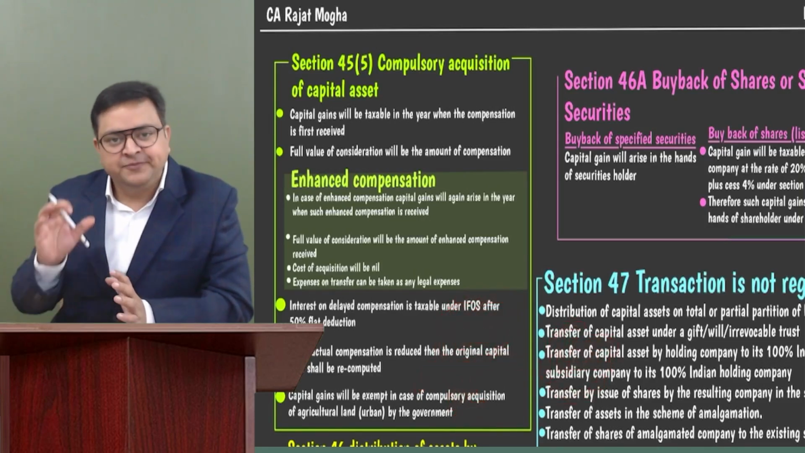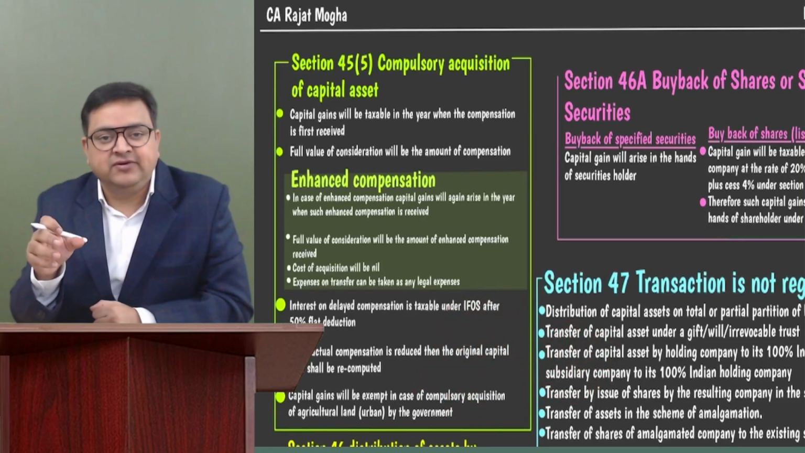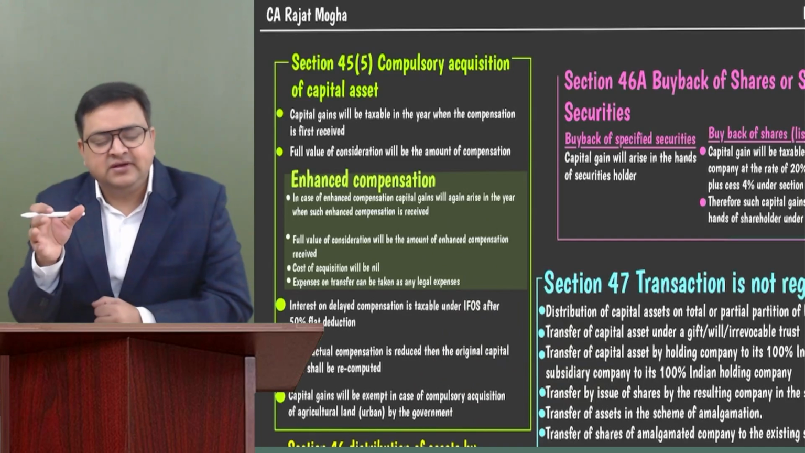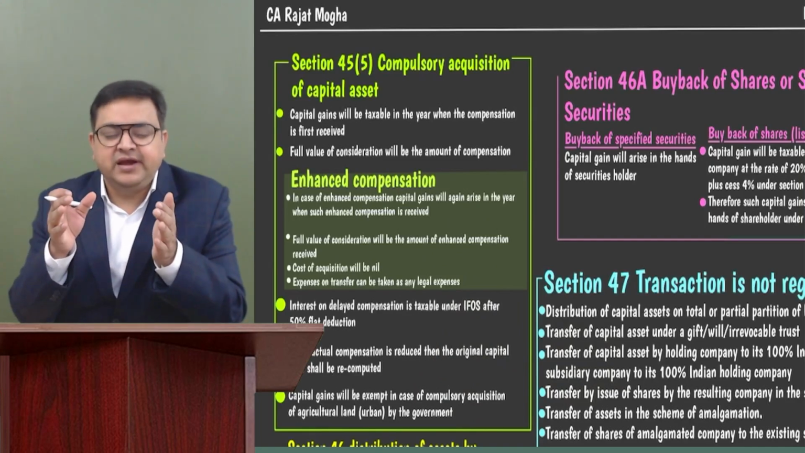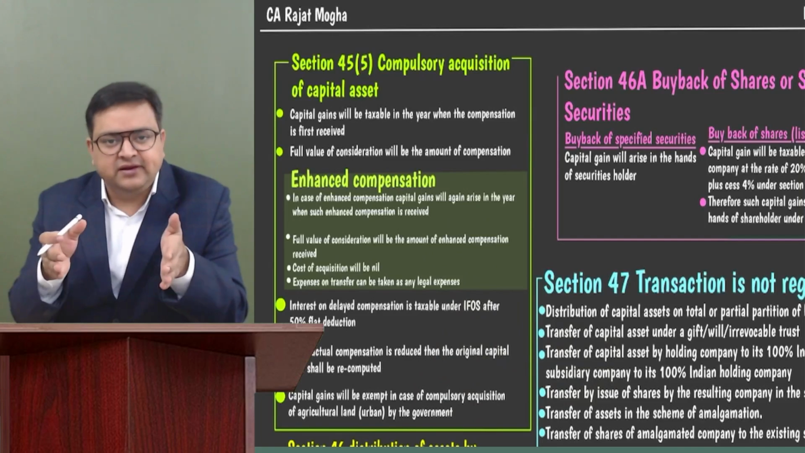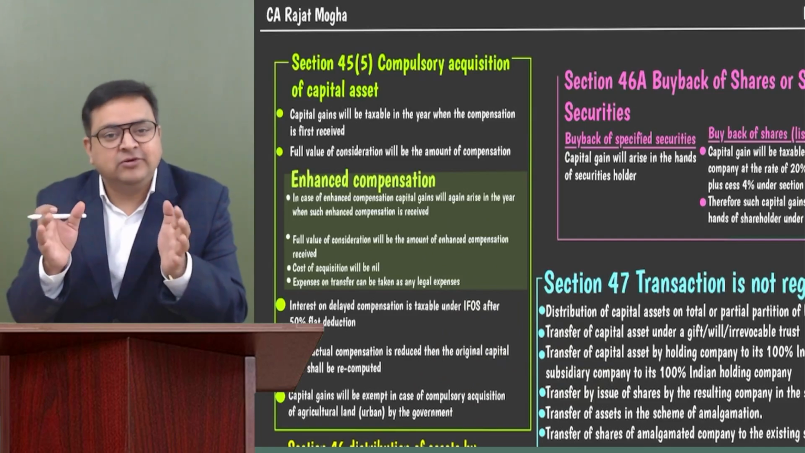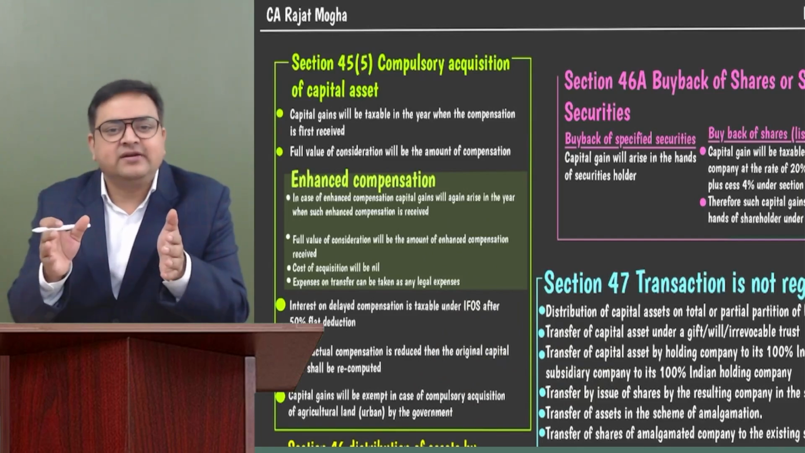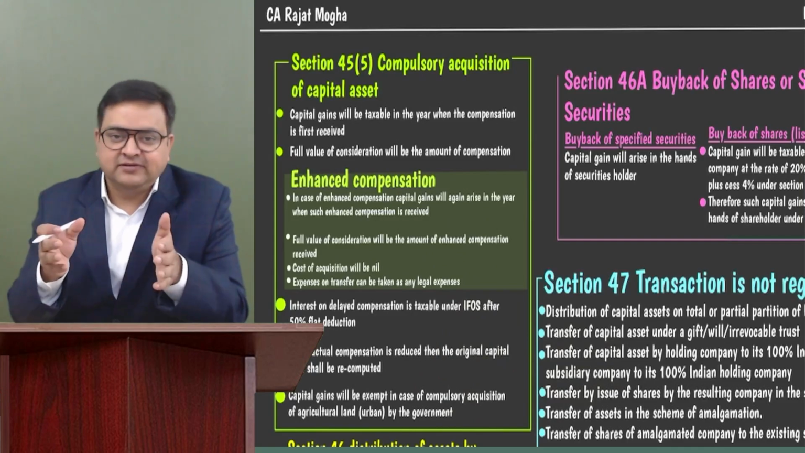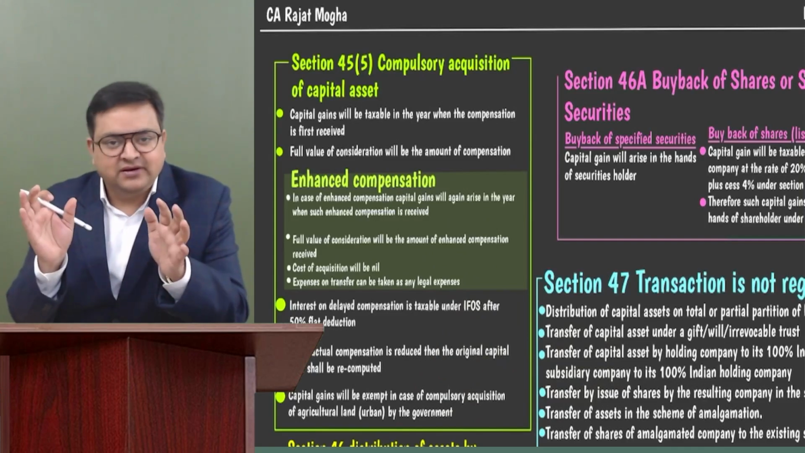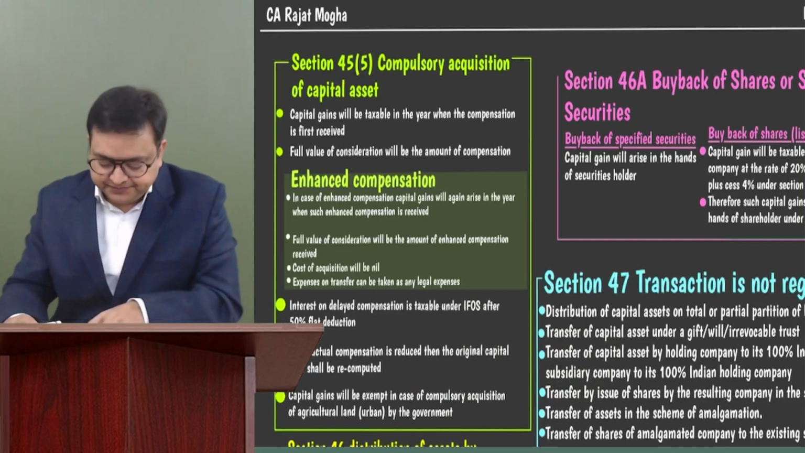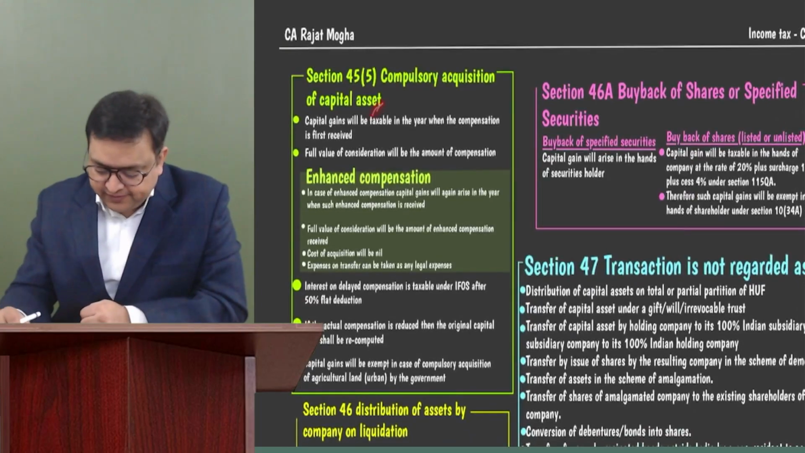Whatever the interest is, it is taxable in the year when it is actually received. So interest is taxable on receipt basis. If you are receiving interest related to some other period also in this year, it is taxable only on receipt basis. So whatever interest is received during the previous year will be taxable, but please give the 50% flat deduction over there. Got it? So this was 45.5.